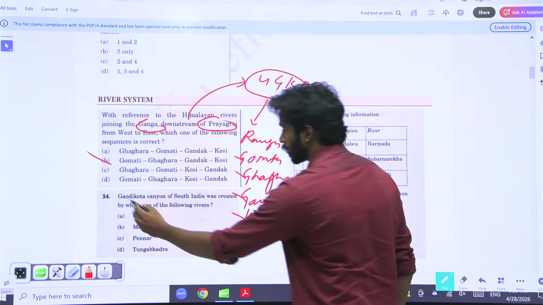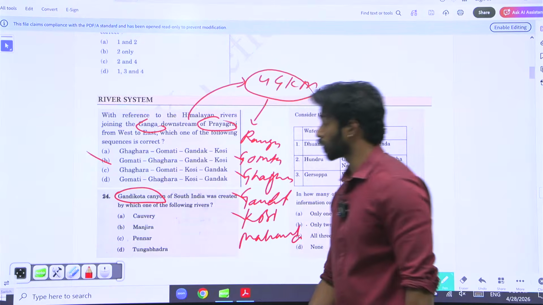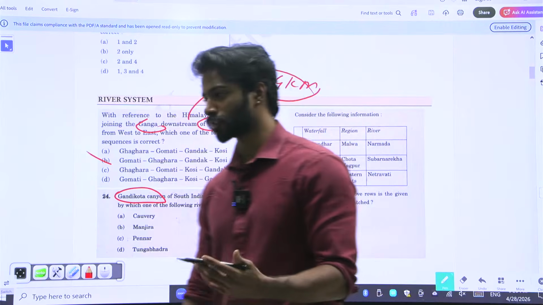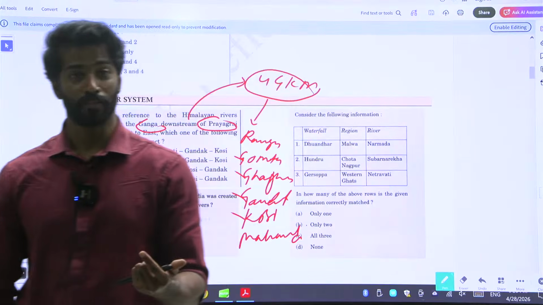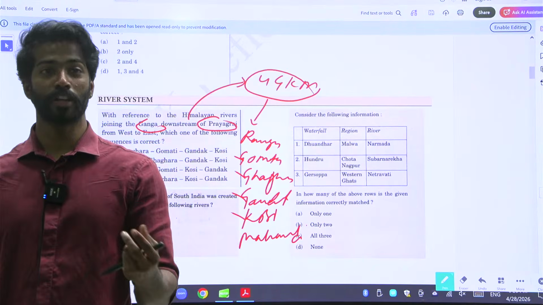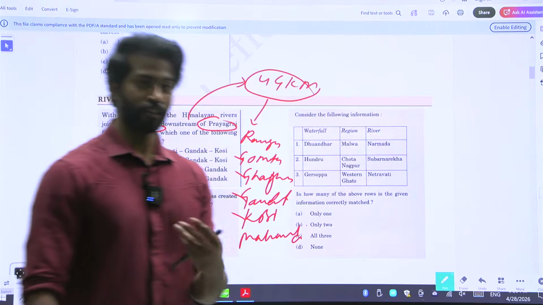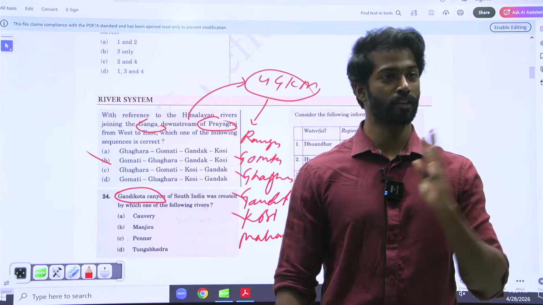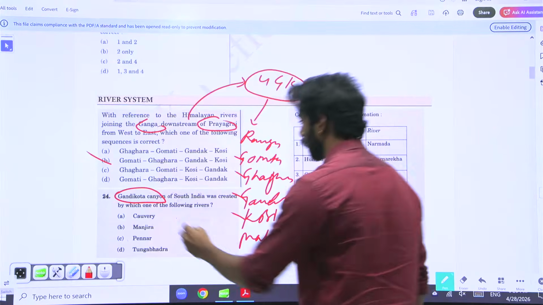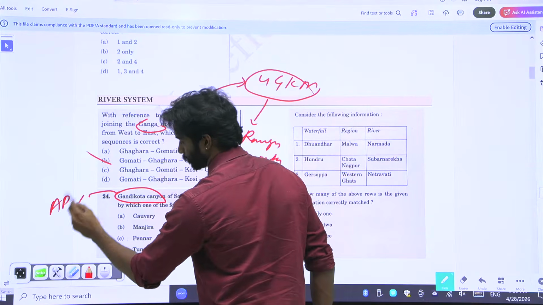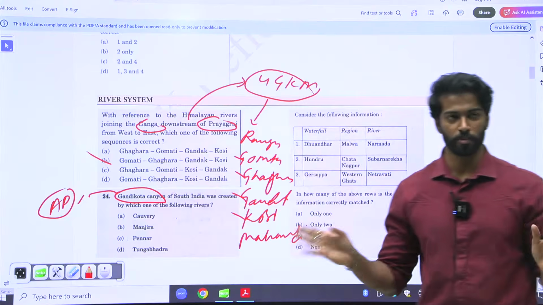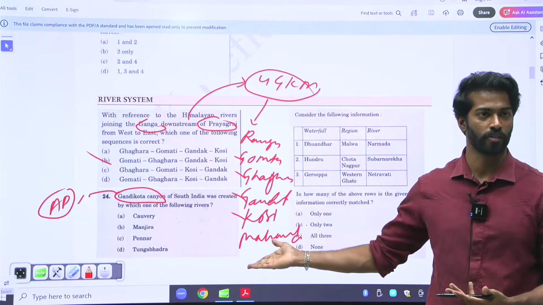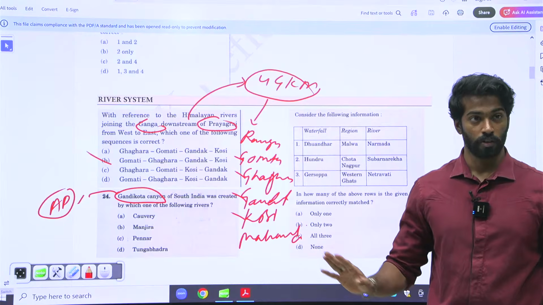Then you have Grand Canyon or Gandikota Canyon. For this, you need a little common sense. As a kid, my father showed me this movie called Gandikota Rahasyam. Gandikota Rahasyam is a Telugu movie. Where is it? It's in AP. So I know that Gandikota Canyon is in AP. This is the common sense point, but some people might not know. Many people in the north might not know what Gandikota is. Many people in the south might know.